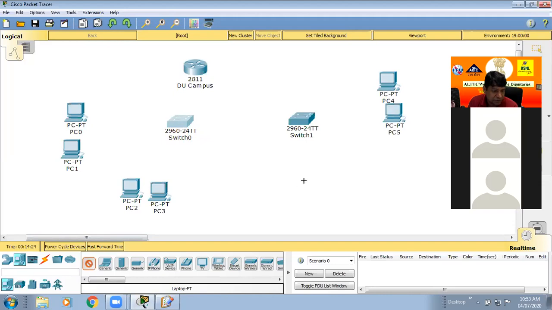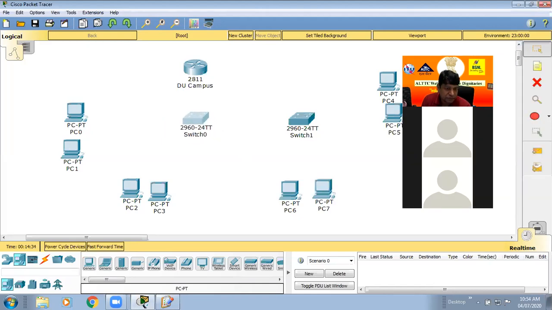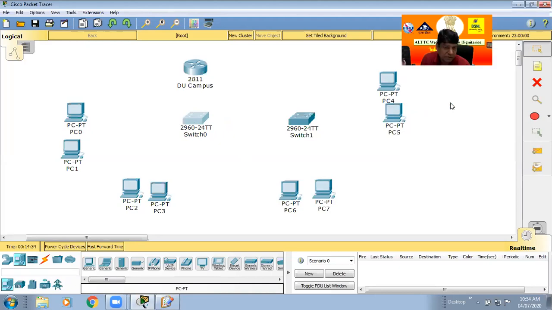I write it down here. This PC is related to the account PC, and this PC is also an account PC. And this PC is related to the sales department, and another one is also a sales department.